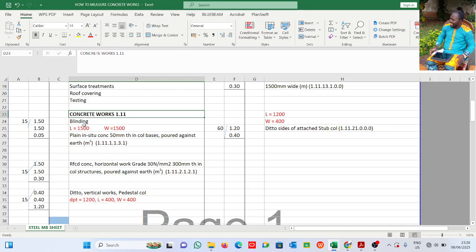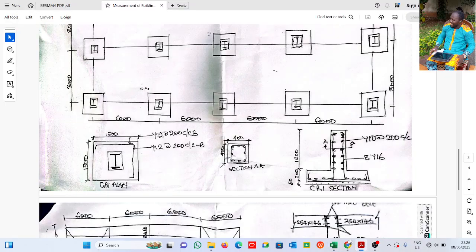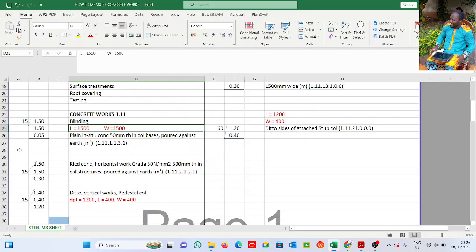Now we know the length of the base is 1,500, the width is 1,500. The concrete there, blinding, is 50 mm. 50 mm, you can see it here. All right, so that is what I just did here: 1.5 by 1.5 by 0.05.